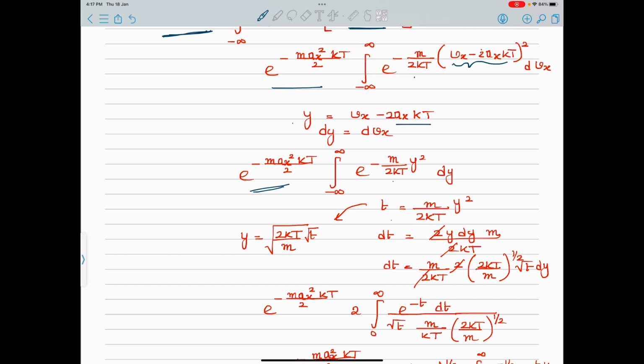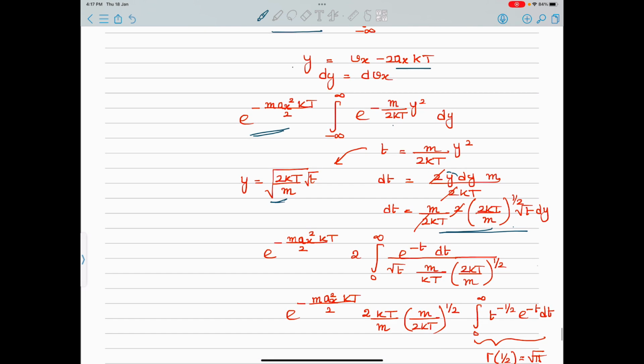So t becomes m by 2 kt y square. Dt will be, so okay, t is this, so y will be what? Root over 2 kt by m root t, just taking the root of all the variables. So dt will be what? 2y dy m upon 2 kt, 2 can be cancelled out, and finally we get this expression by substituting y in terms of t. Fine. So outside this is already there, so I am just writing.